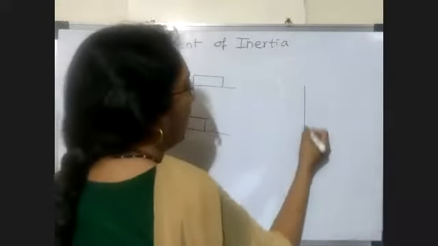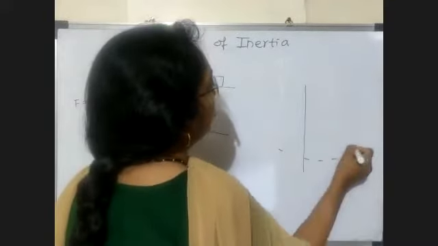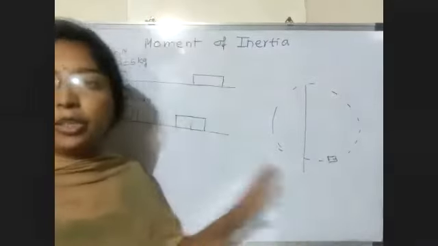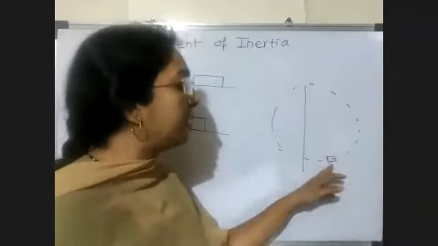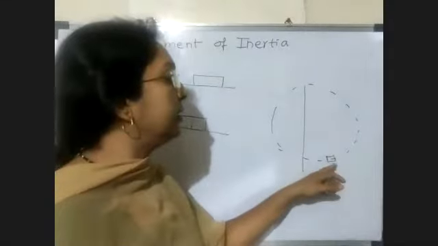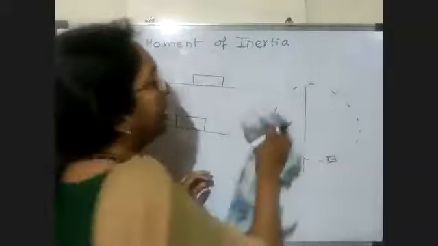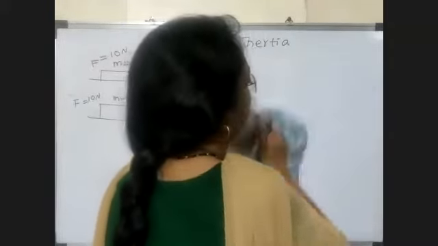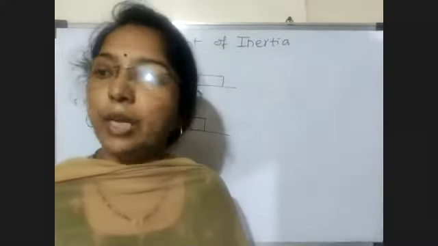Now suppose the body is rotating about any axis. Suppose the body is rotating about this axis. Now here also the force is required to change the state. But here the force does not depend only on the mass of the body, but it also depends on the distance from the axis of rotation. So when the body is in rotational motion or angular motion, the mass and the distance from the axis of rotation are the measure of inertia.